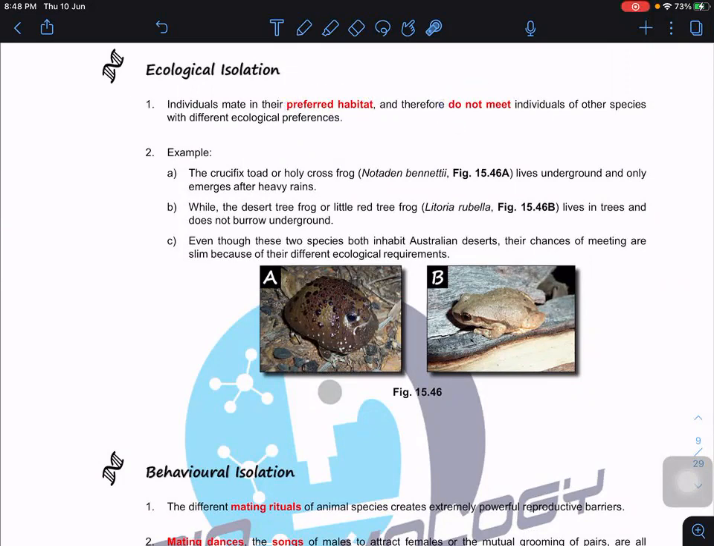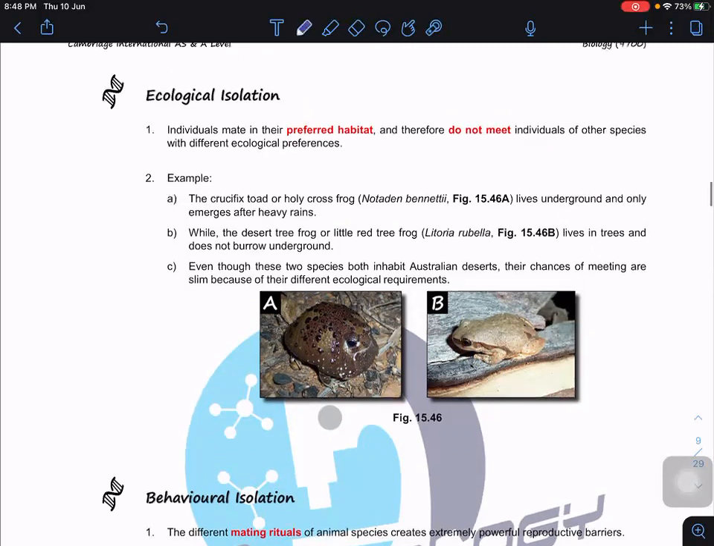In this case, for example, you have the crucifix toads and the holy cross frogs. One lives underground, the crucifix toads, then we have the literate tree frogs. They live in the trees. So it means that they never meet each other, and if they never meet, they won't be able to interbreed. Therefore, they are ecologically isolated, or we can call it geographical.